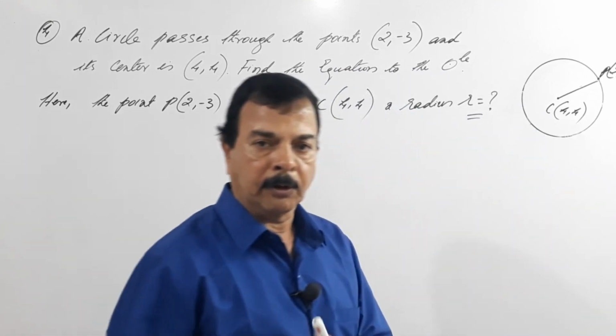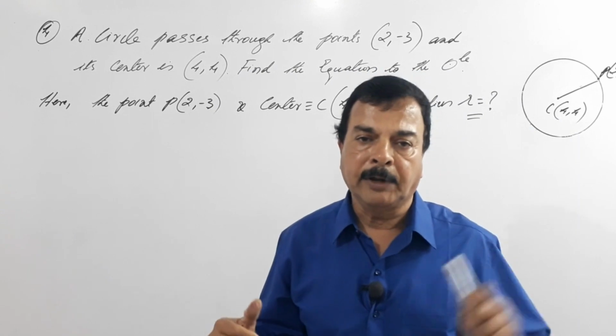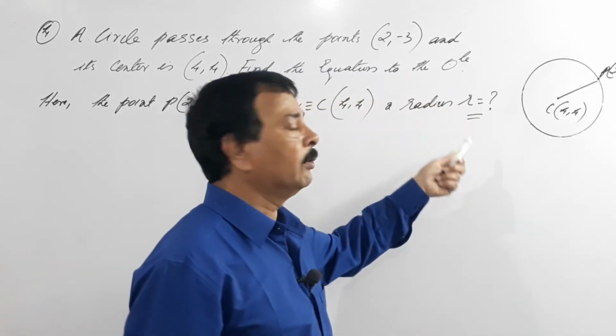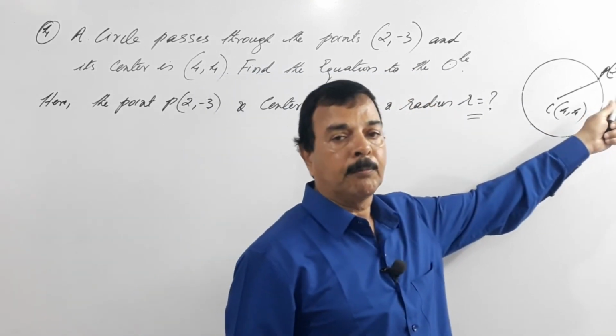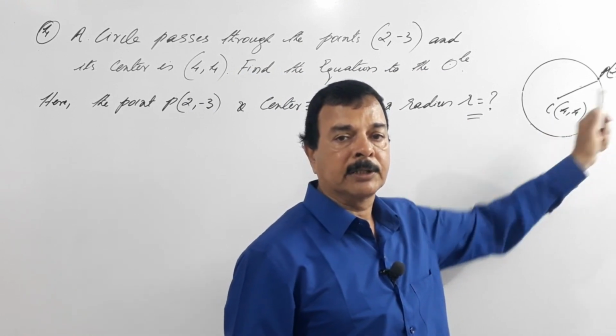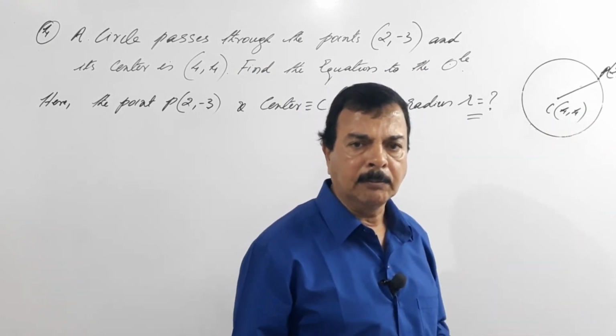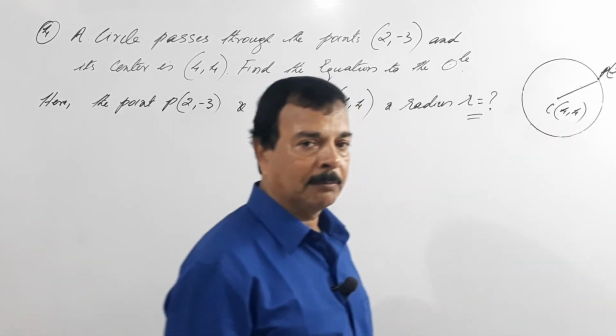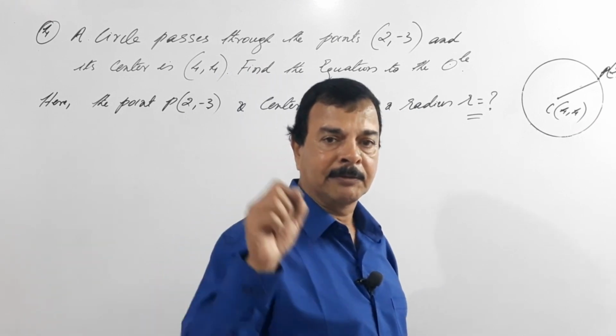In all the problems done earlier, we had the radius, but in this problem we don't have the radius, but we have a point, that is (2, -3). So very simple problem. You can do it on your own, but you need my assistance for the first problem.